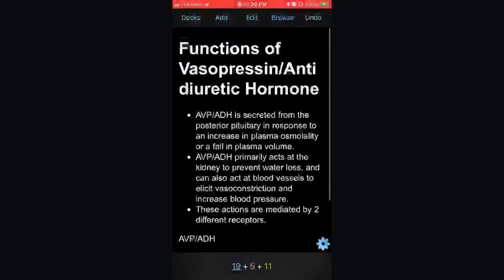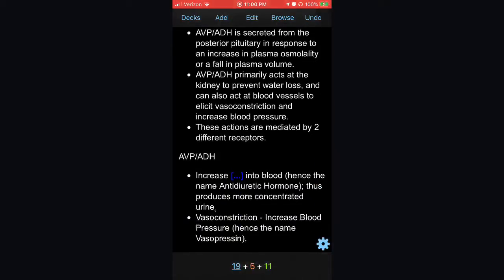AVP or ADH is secreted from the posterior pituitary in response to an increase in the plasma osmolality or fall in plasma volume. AVP/ADH primarily acts in the kidney to prevent water loss and can also act at blood vessels to elicit vasoconstriction and increase blood pressure. These actions are mediated by two different receptors.